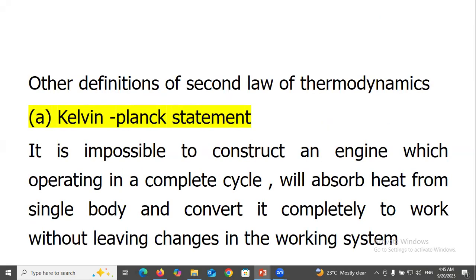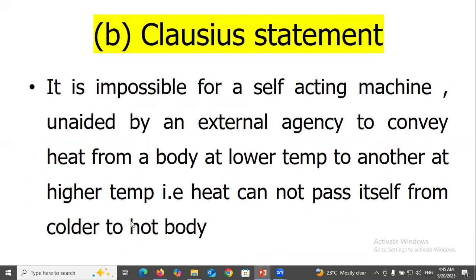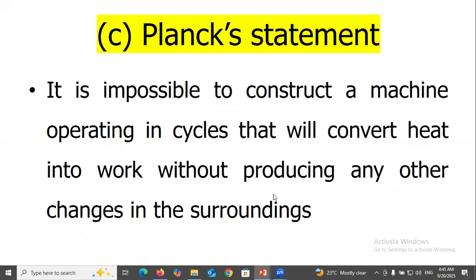Other definitions. Kelvin-Planck's statement: it is impossible to construct an engine which, operating in a complete cycle, will absorb heat from a single body and convert it completely to work without leaving change in the working system. Clausius's statement: it is impossible for a self-acting machine, unaided by an external agency, to convey heat from a body at lower temperature to another at higher temperature. That is, heat cannot pass by itself from a colder to a hotter body.